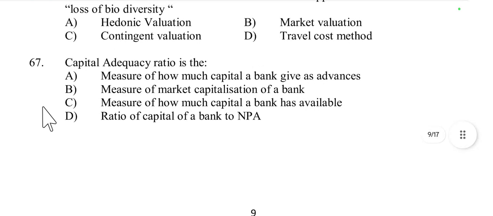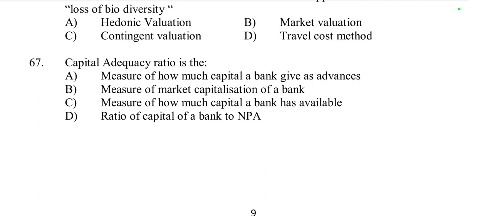Then question number 67, capital adequacy ratio is the... What is capital adequacy ratio? Capital adequacy ratio is the measure of a bank's available capital as a percentage of its risk weighted assets, ensuring that the bank has enough capital to absorb potential losses and continue operating.